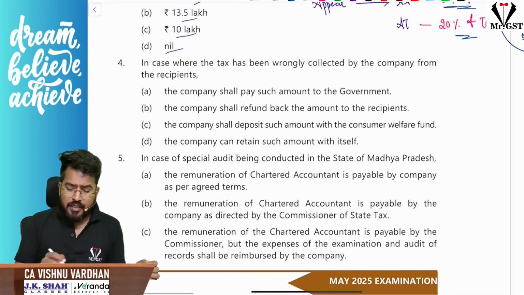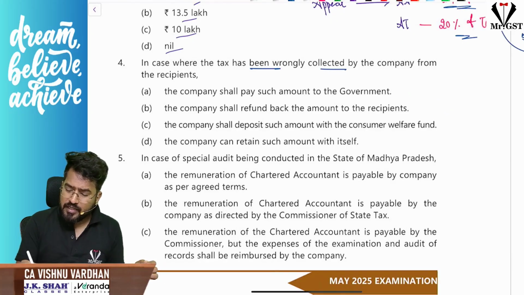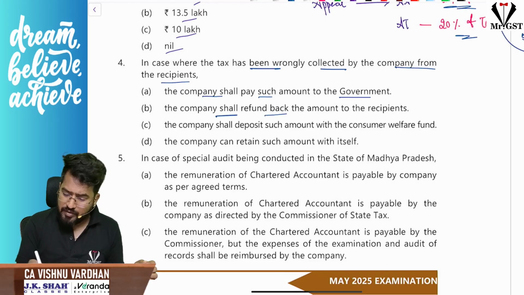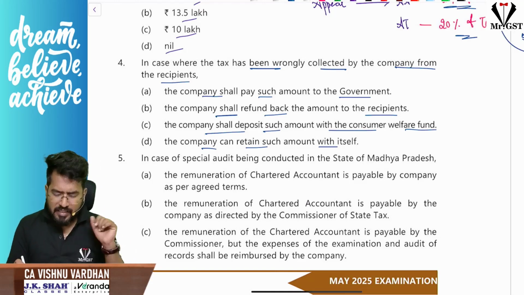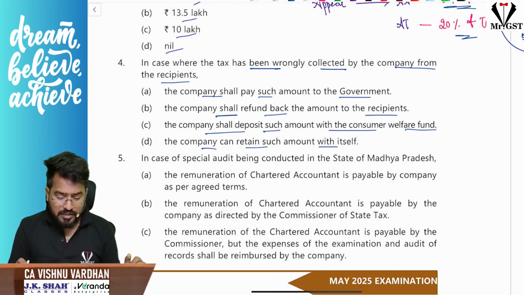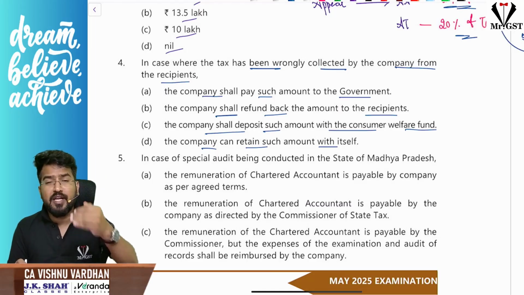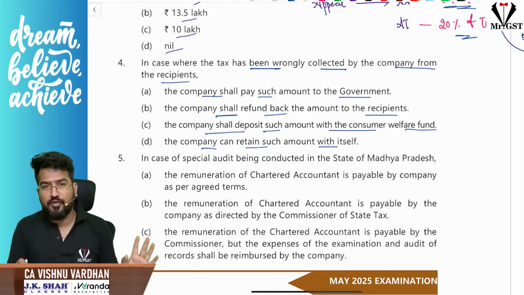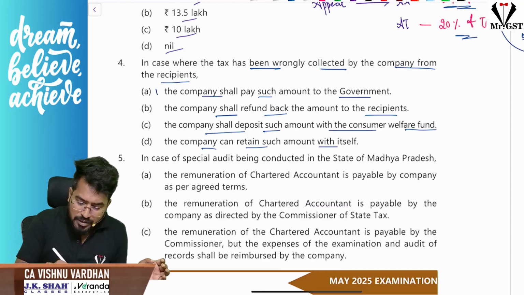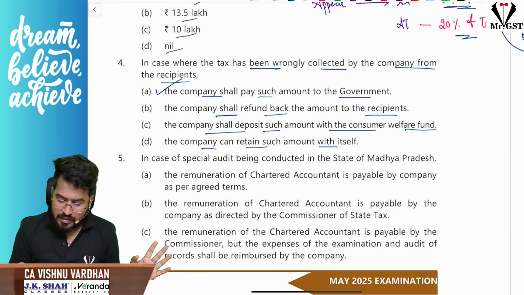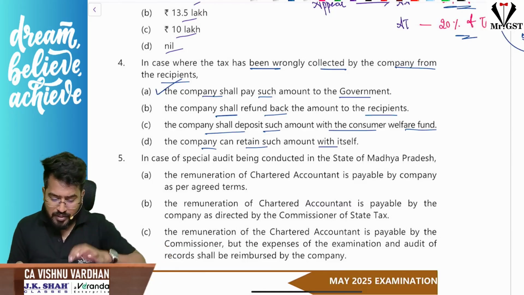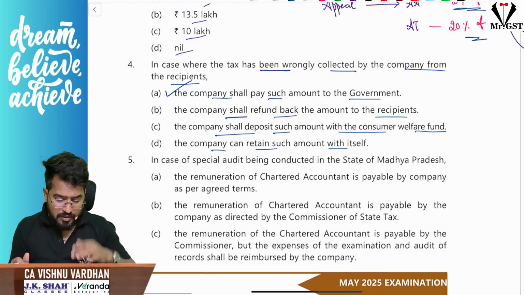Next, in case where tax has been wrongly collected by the company from the recipients, company shall pay such amount to the government, company shall refund back to the recipient, company shall deposit such amount with consumer welfare fund, company can retain such amount with itself. If you remember section 76 or 77, I am not able to recollect the section number, but still, whatever you have collected in the name of tax, you should pay that to the government. So the company shall pay such amount straight away to the government. So that is the answer. Without reading the case scenario, we are able to solve this second MCQ.